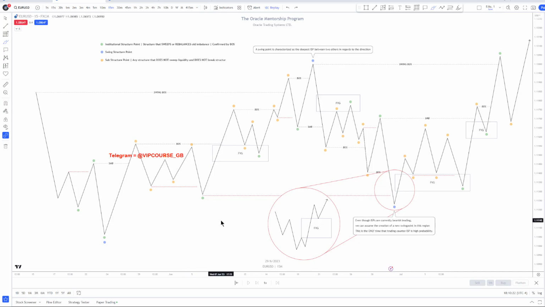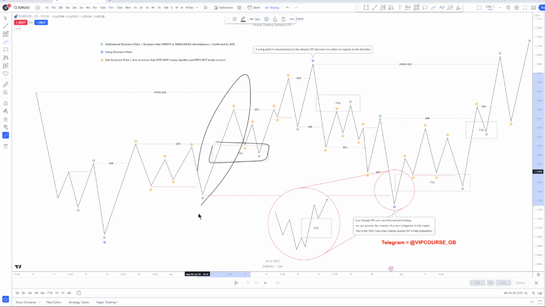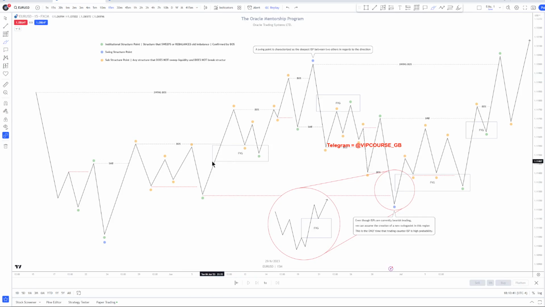The fourth type of liquidity, which is not traditionally how we view liquidity, is fair value gaps. So fair value gaps are liquidity because they represent residual orders in the market. Okay, so in this case, we have a fair value gap as a result of this bullish leg. So this would be called a buy side imbalance, sell side inefficiency.